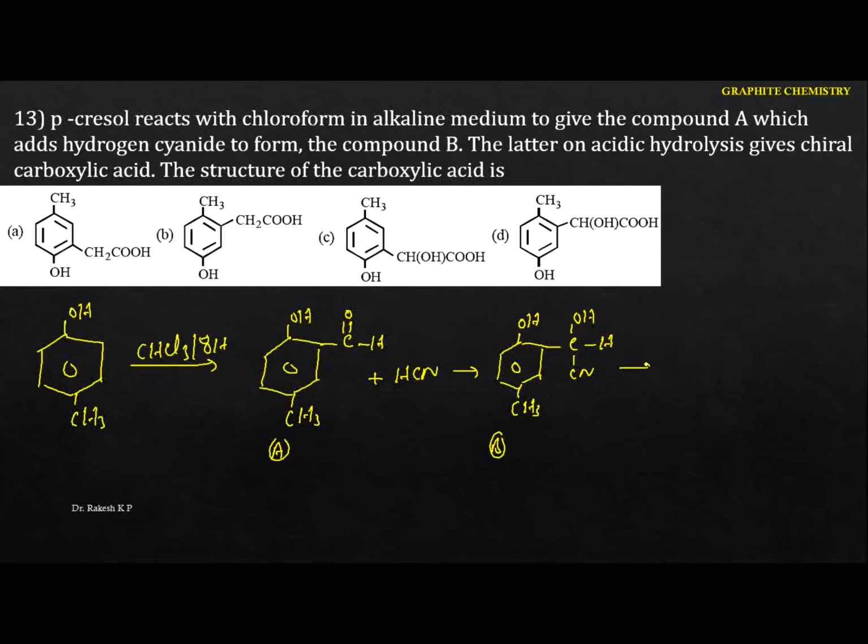This is product B. And next, this undergoes acid hydrolysis. If you do the acid hydrolysis, this nitrile group changes to a carboxylic acid. I'm going to write the product here. So see this one here: we have the OH, and here the H. This nitrile group changes to a carboxylic acid, and this group remains the same. This is the compound we got. It is also indicated as the chiral carboxylic acid. Just look at this carbon; this carbon is the chiral one.